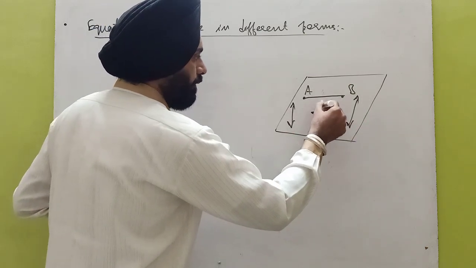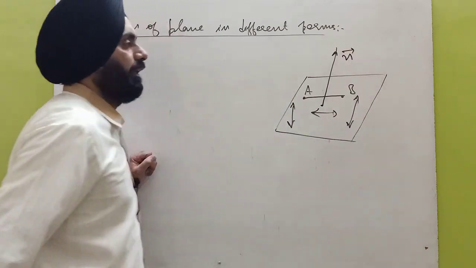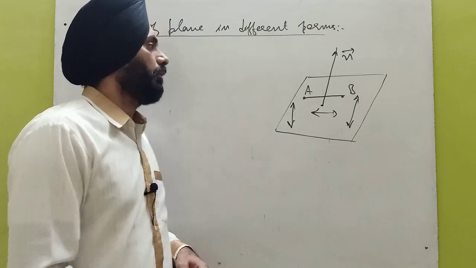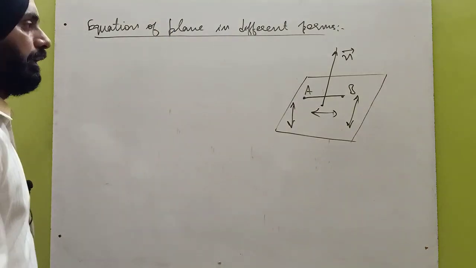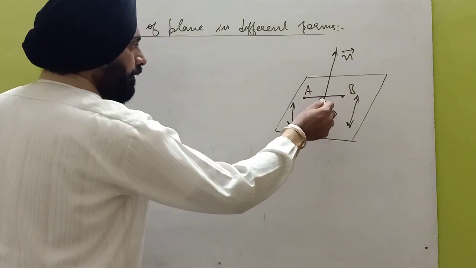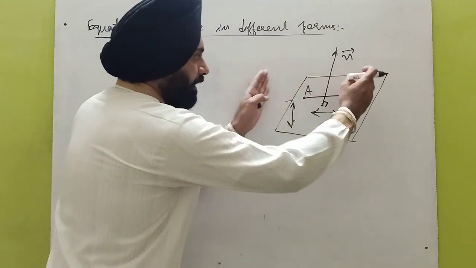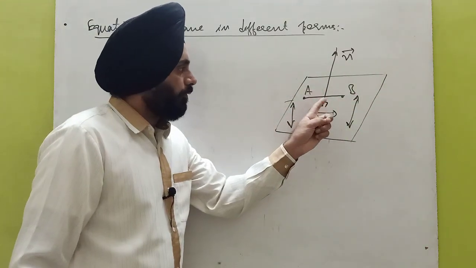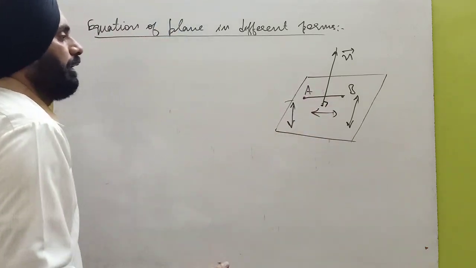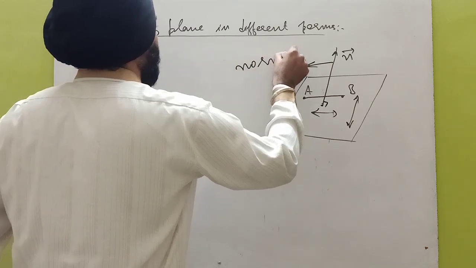Now suppose that there is a line which is perpendicular to the plane. We will represent this line as n vector, which is perpendicular to the plane. Suppose that you are standing on the roof, you will be the normal, the perpendicular line of the plane. This perpendicular line will be perpendicular to all the lines in the plane. There are infinite lines in the plane, and this n vector will be perpendicular to all of them, and this perpendicular vector is called the normal to the plane.